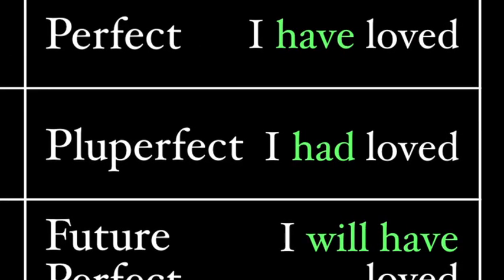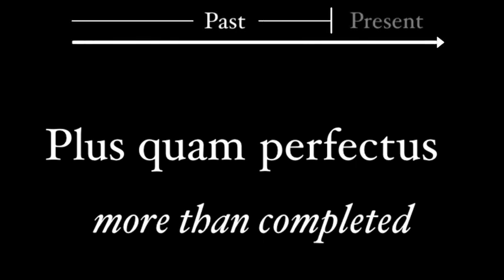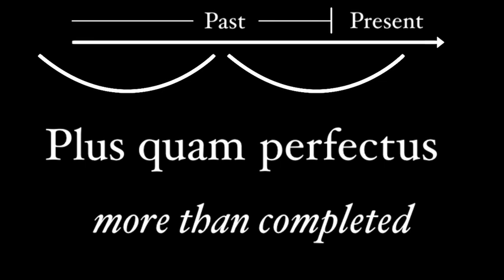This video covers the pluperfect tense. The term pluperfect is actually a contraction from the Latin plusquam perfectus, more than completed or more than past. You'll often see the pluperfect tense described as the past of the past, or an action at some point before our past tense time. So you'll see the pluperfect tense in a sentence with another verb, usually in the perfect